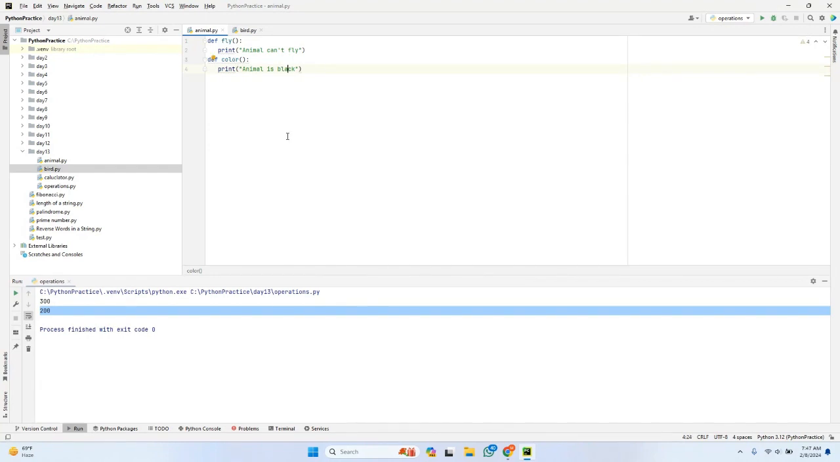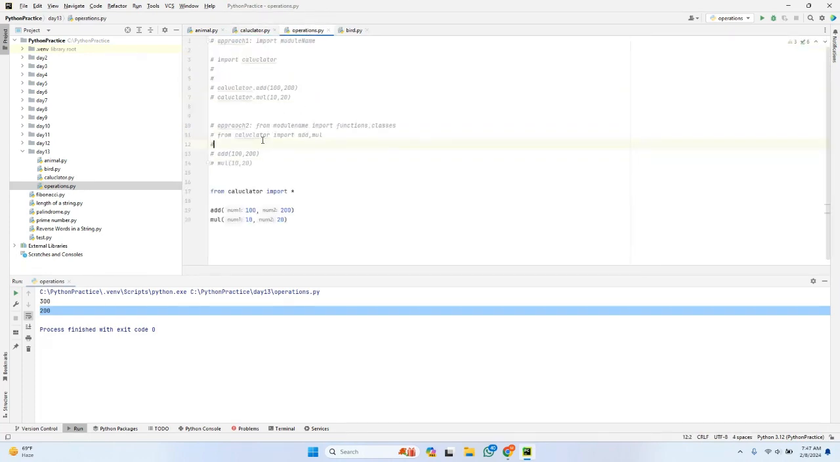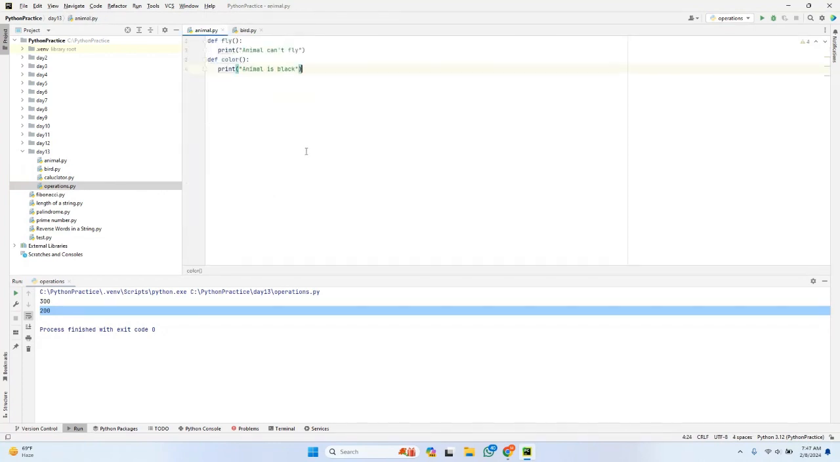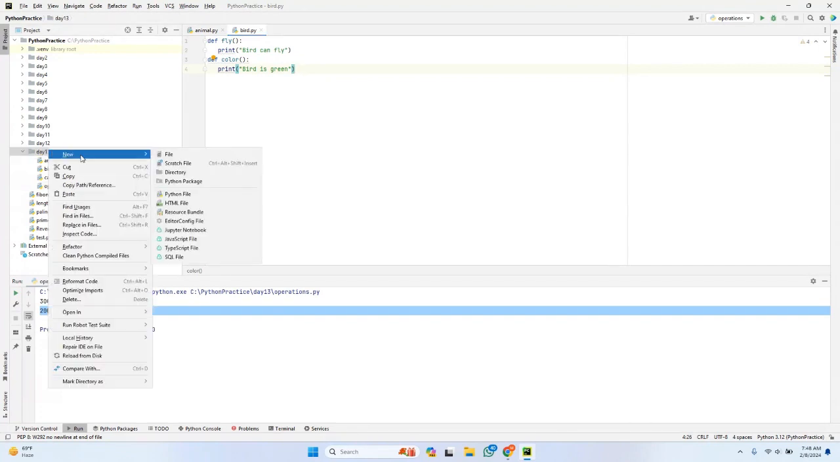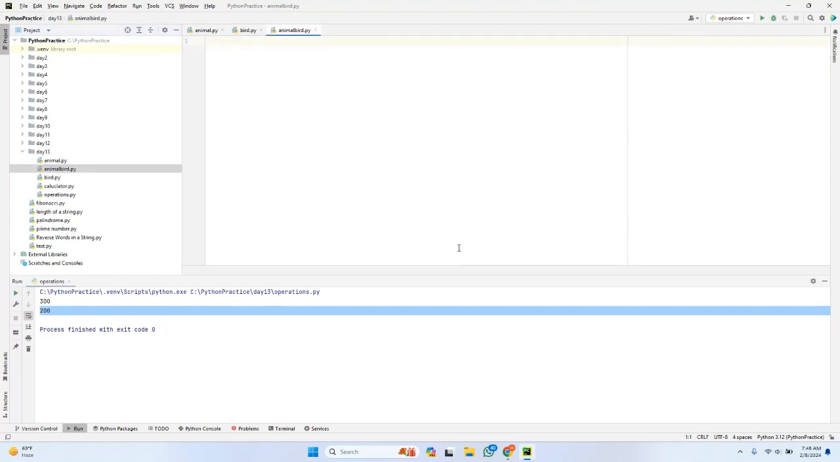Then in this case, you can clearly understand. In calculations and operations, the function names are not the same, and you can directly call them with approach 1 or approach 2. But in these two modules, the function names are the same: fly as well as color. In the board also, I have fly as well as color. Now there is one more module, animal_board.py, which is nothing but a module. In this module, I want to use the functions of the animal module as well as the functions of the board module. But here the conflict is that the function names in both modules are the same.